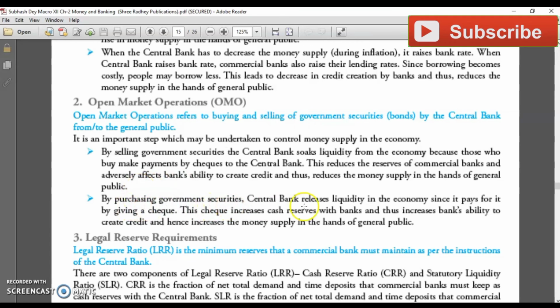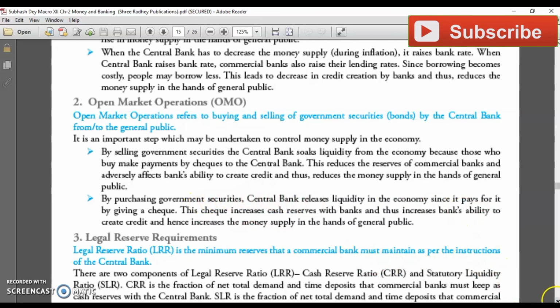By purchasing government securities, once RBI feels it has to increase the money supply in the market, RBI purchases government securities from the market. Once RBI purchases the securities, RBI has to pay. Once RBI's payment is given to the market, money goes up in the market. Once money goes up, a boost is there. So that's why deflation goes.